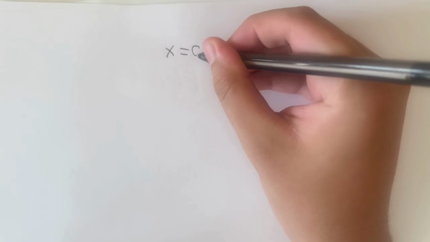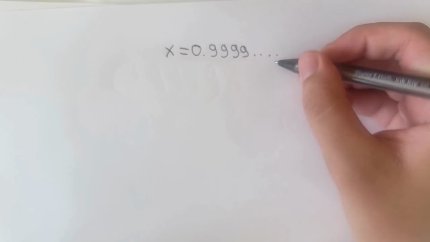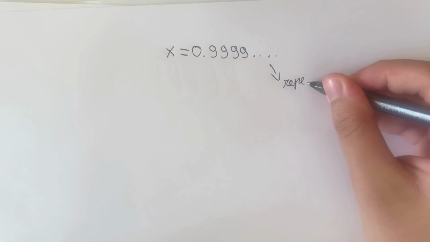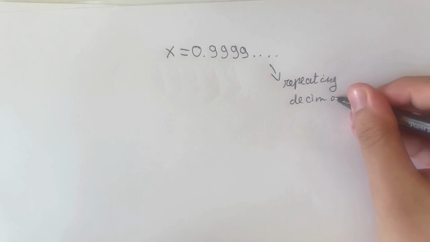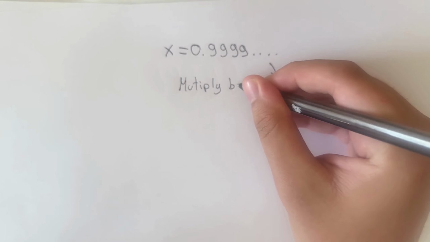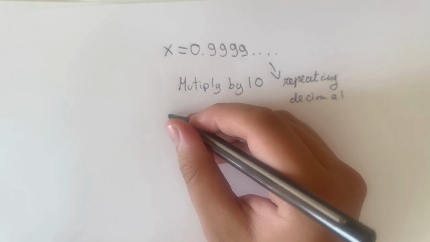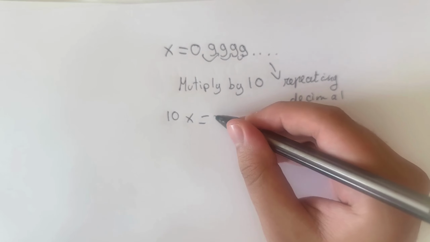So the first thing we're going to do is a simple algebra trick. Let's start by defining x to be equal to 0.999 repeating, where the little dots drawn right here are simply repeating decimals. Then the next step is going to be to multiply both sides by 10. x times 10 is 10x. 0.999 times 10 simply shifts all the digits one place to the left.